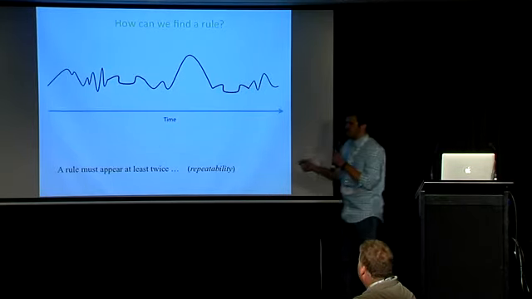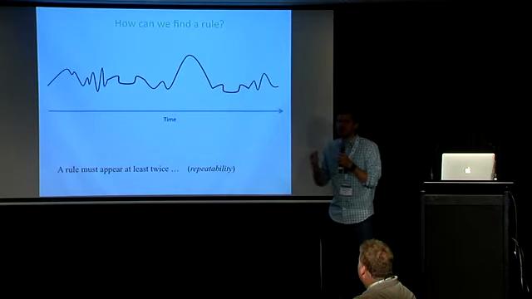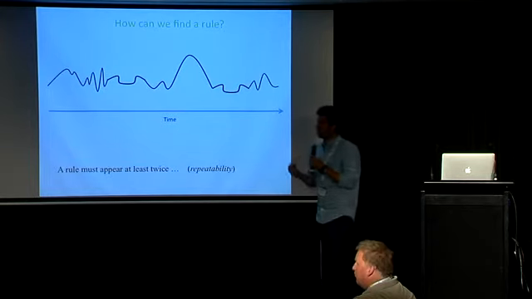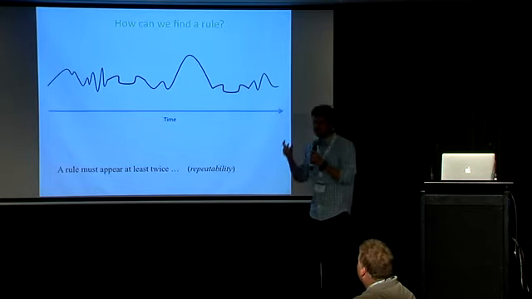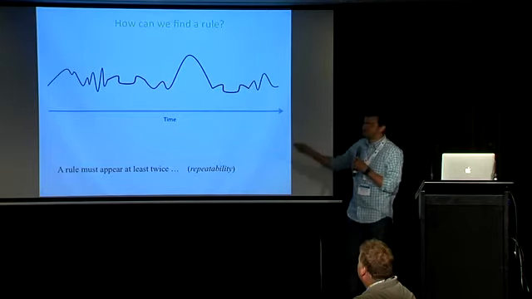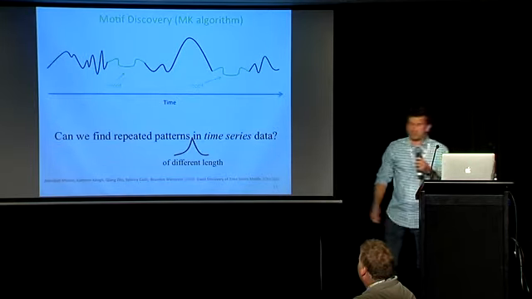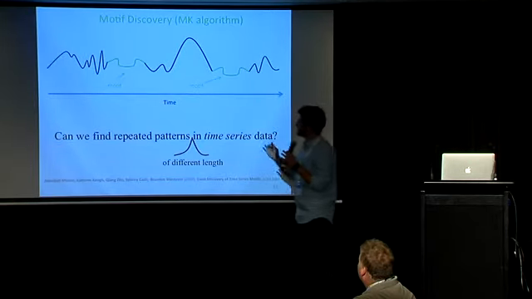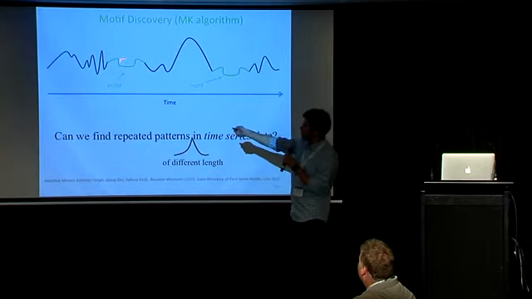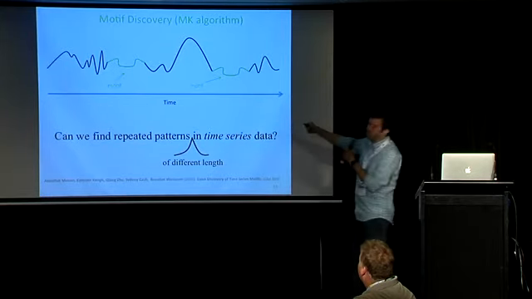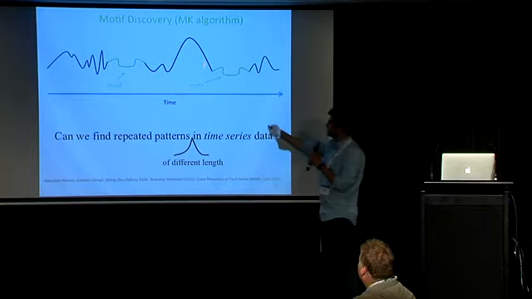So the intuition behind a rule is something that repeats at least twice. This reminds us of the concept of a motif. A motif means any repeating subsequence, for example, for a certain length. So for example, this subsequence here, the green one, is actually repeating 2 times here, and they're very similar. So this is called a motif.